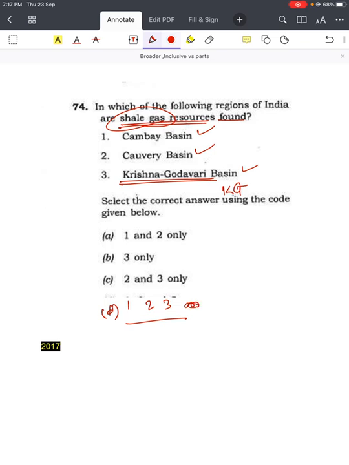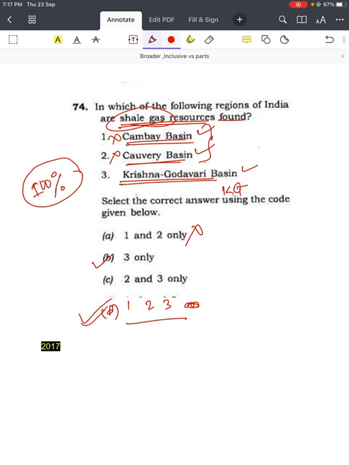So people are aware about this. They will remove the first. What about Cambay and Kaveri Basin? If you are in doubt, or if you are only 100% sure that it is not Cambay, it is not Kaveri, then only should you go for 3 only. Otherwise, if you have the slightest doubt whether it is there in Cambay or Kaveri, you should go for the inclusive option D, 1, 2 and 3, right? This is the broader and inclusive approach versus the partial approach.